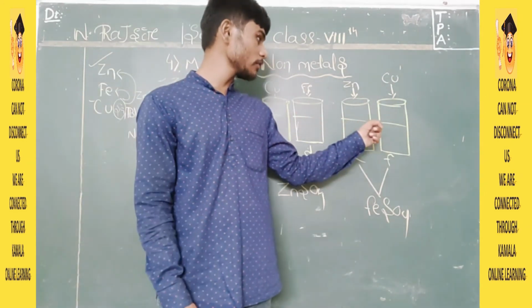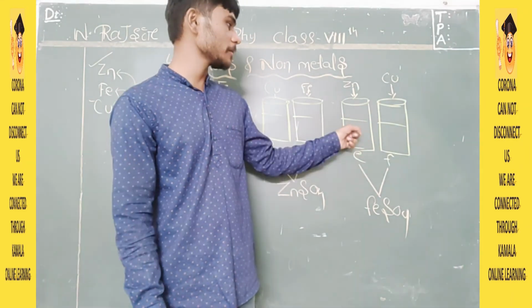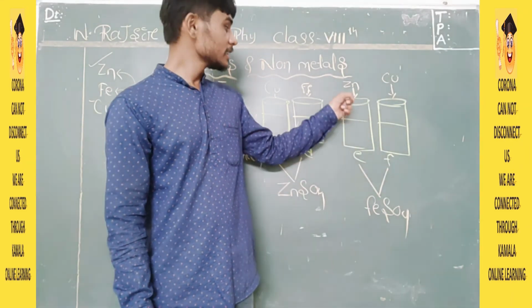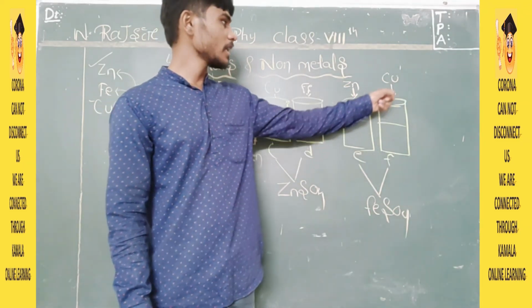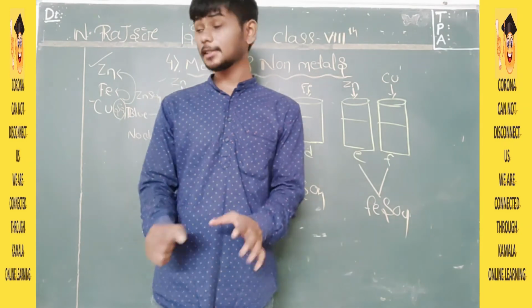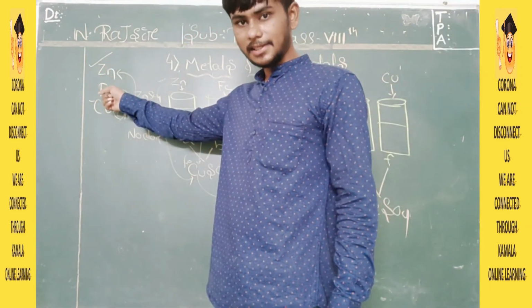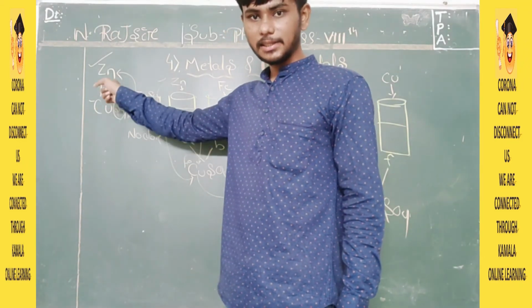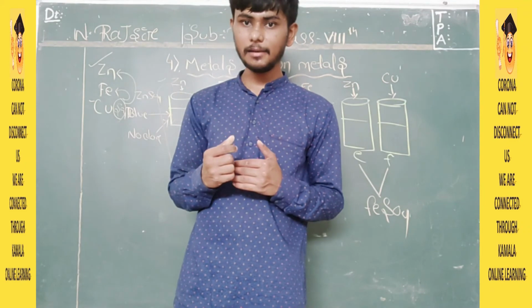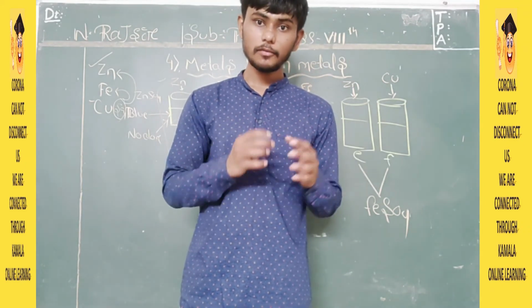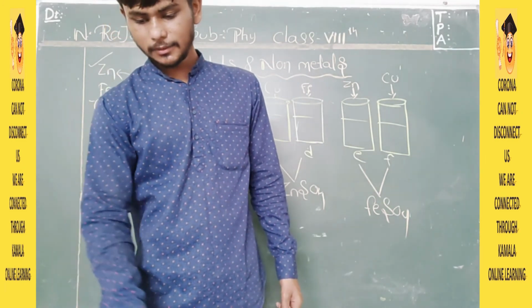But in the third case, what will happen? If you put zinc with iron sulfate, you will see the color change in E. So from here it is concluded that zinc can replace ferrous. So zinc is more reactive than ferrous, and again copper cannot. So zinc is most reactive, iron is less, and copper is least in these three cases. So here you can conclude that a more reactive metal will displace the less reactive metal from its compound.